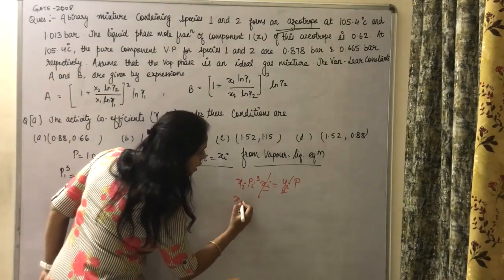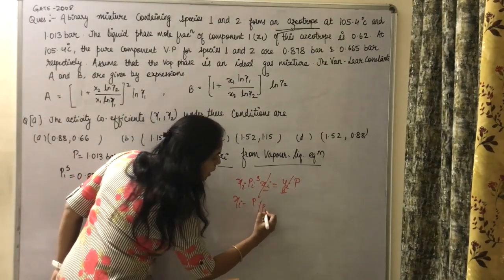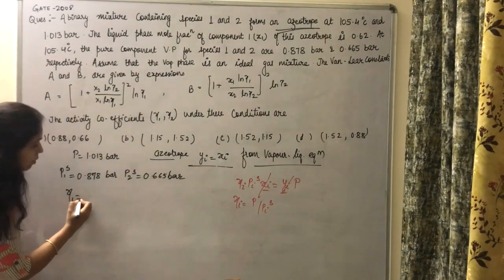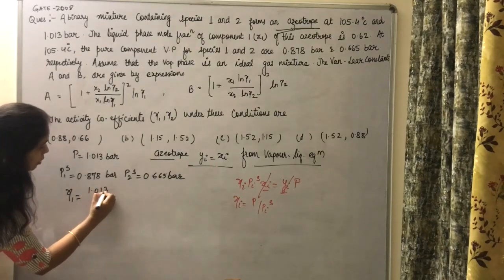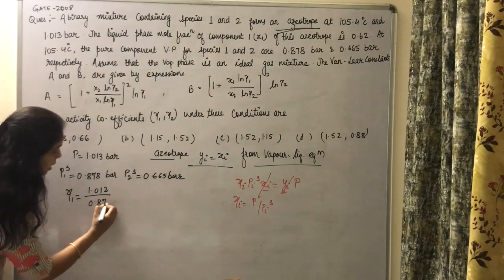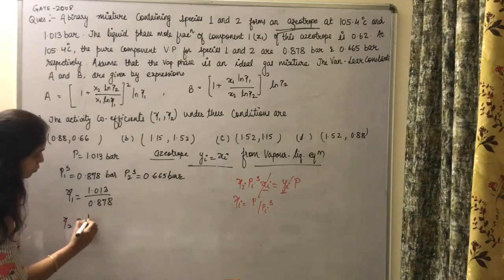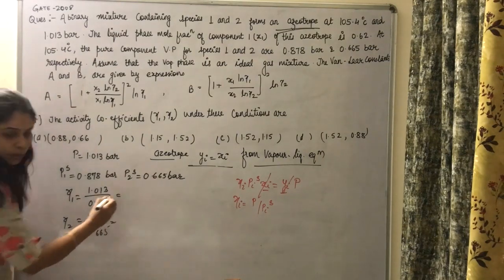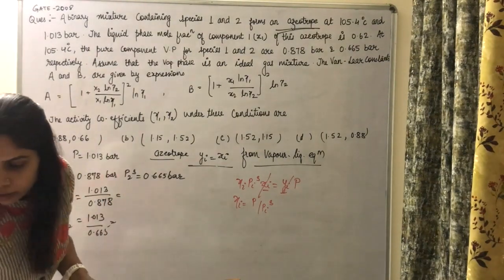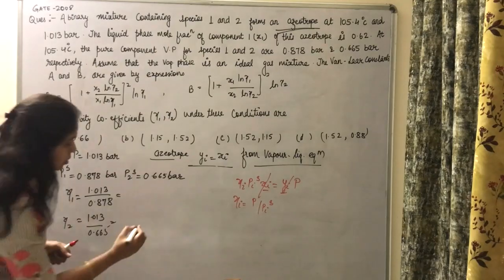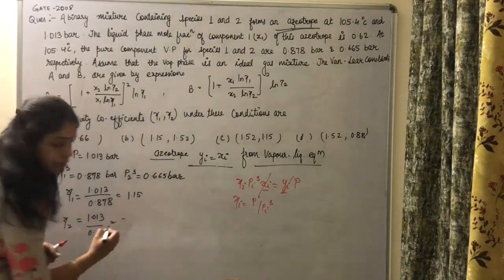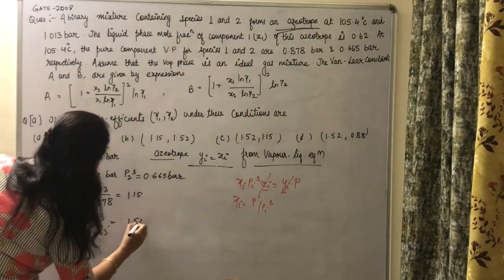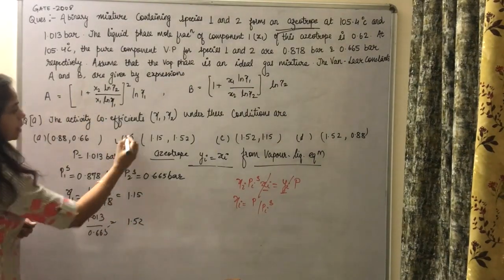So gamma i is equal to P upon Pi^s. For component 1, P is 1.013 and Pi^s is 0.878, and for component 2 it is 1.013 and 0.665. So for the first it comes to 1.15, and for the second one it comes to 1.52. So the correct answer is B.